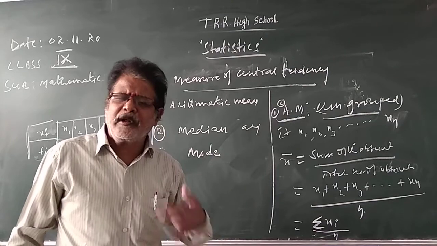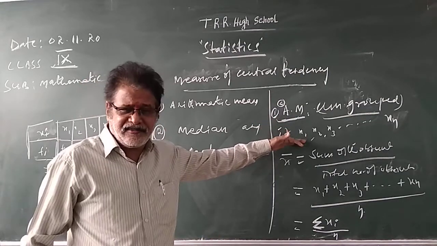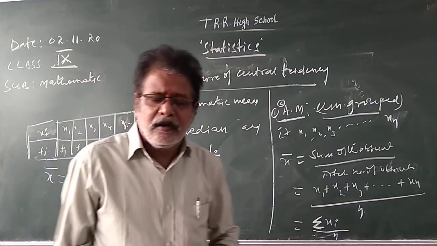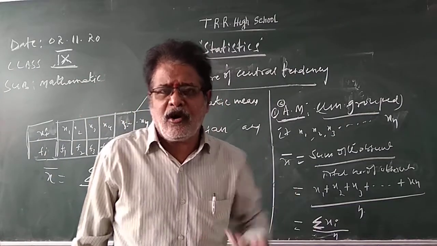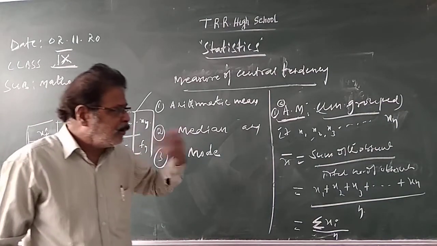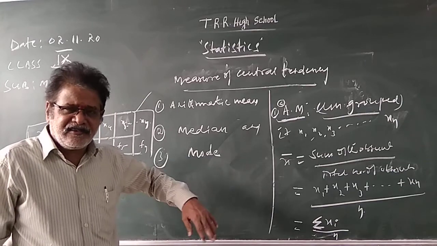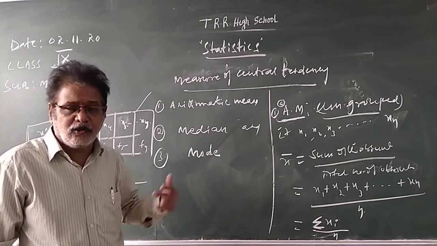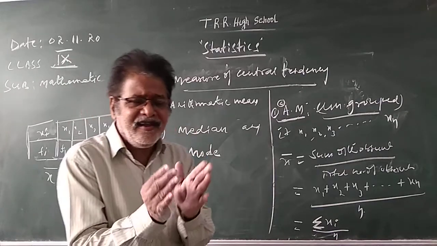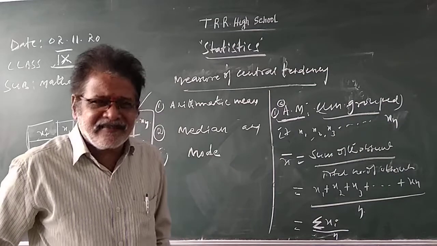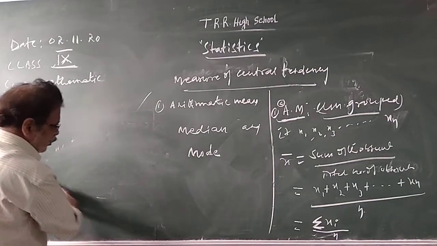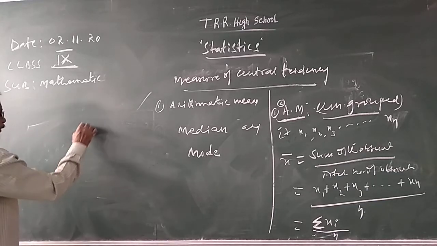How can you identify grouped or ungrouped data? Ungrouped means only observations, or observations with frequency. When the data is given as many groups, when the classes are given, we say it is grouped. Yesterday I gave you a grouped one.